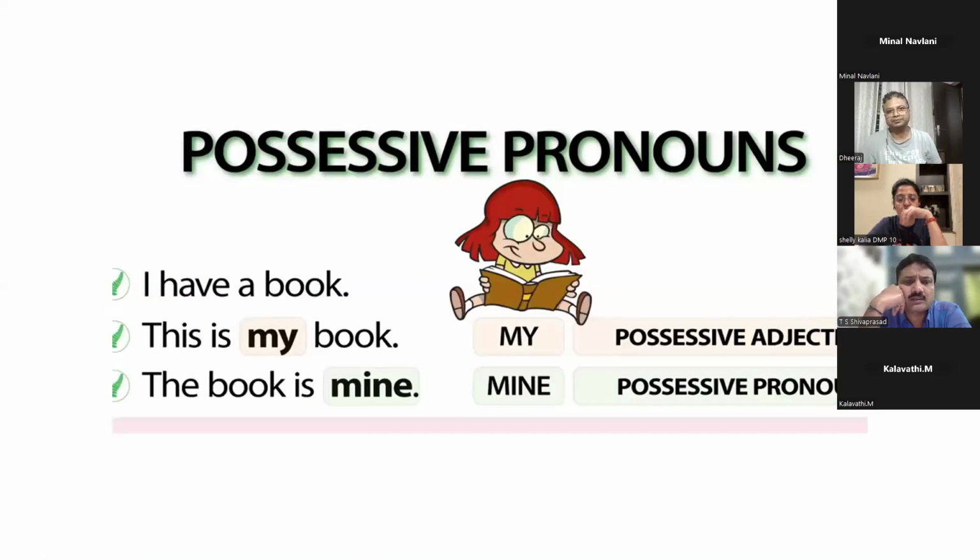Okay? So this is "my book." This is a possessive adjective. Why am I saying this? Whenever you see "my," we always say it is a pronoun. But if after this "my" a noun is coming, then it becomes an adjective. You should keep that in your mind. "This book is mine." That is a pronoun.